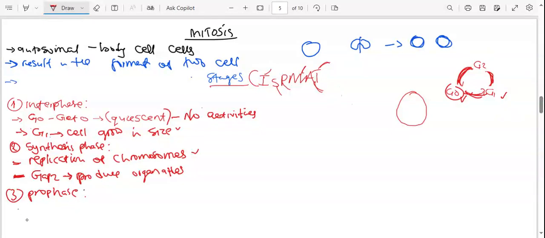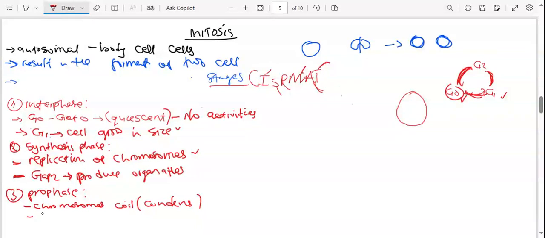So under prophase, what will be happening is that the chromosomes will now coil, or condense. Once they condense like that, it means that they become visible.